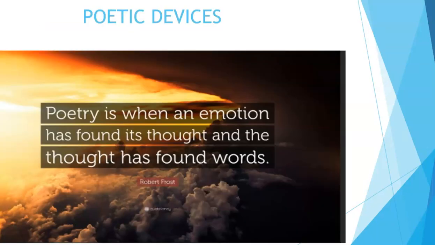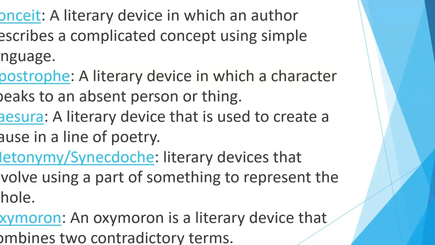Moving on to the next slide, we get to see how poetry is when an emotion has found its thought and the thought has found words. That's what we refer to when we speak of poetry, that's what it means. Poetry is when an emotion has found its thought and the thought has found its meaning, that is words, because words convey meaning. Now we are going to deal with some of the poetic devices.